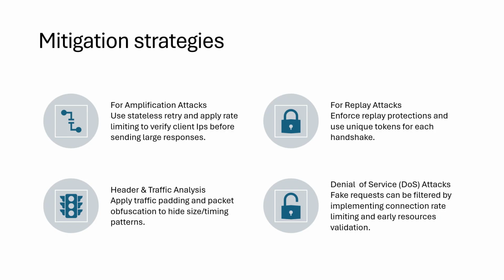These can be mitigated by applying rate limiting and verifying clients' IPs before sending large responses. Replay protections and unique tokens can also be used for the handshake. While analyzing the traffic, traffic padding and packet obfuscation should be used to hide the size or timing of the packets, and for DDoS attacks, fake requests can be filtered by implementing connection rate limiting and early resource validation.